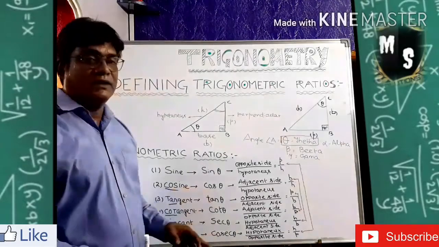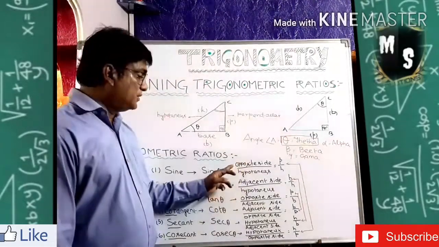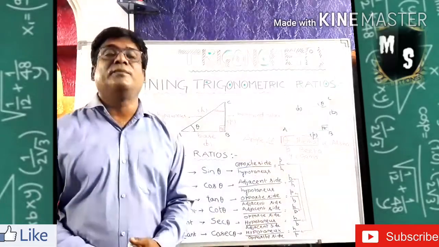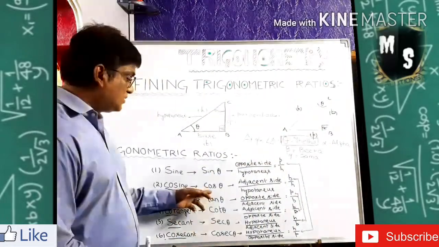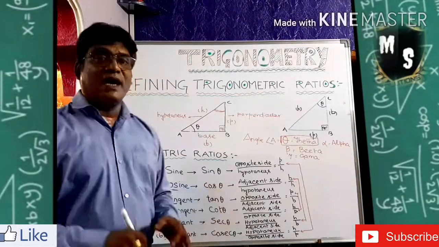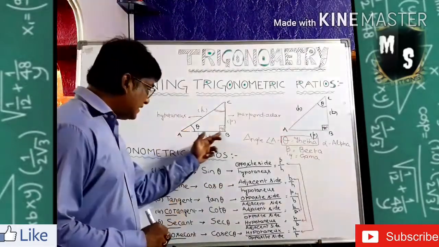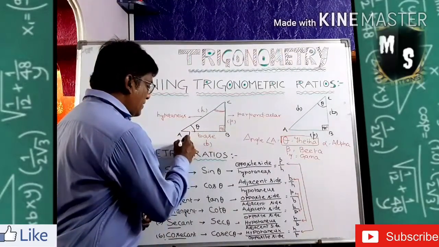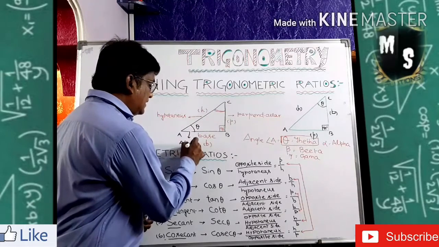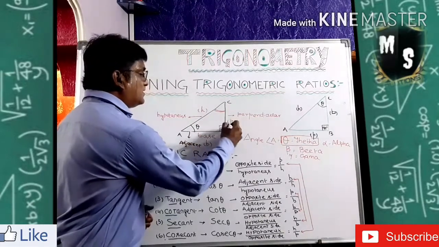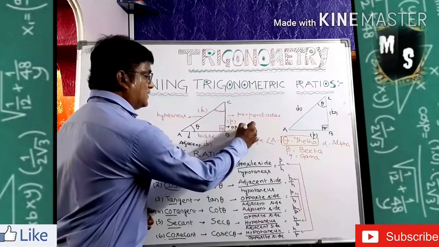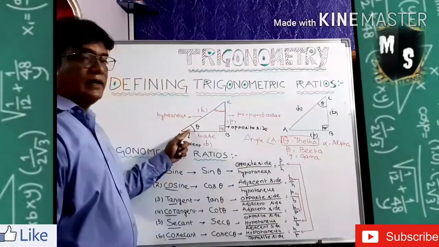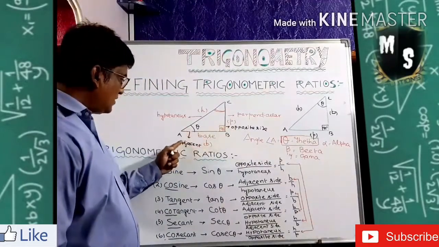Now you see cos theta. This one you have to remember. Sine is opposite side by hypotenuse, or P by H; sine is the relation between perpendicular and hypotenuse. Cos is the adjacent side by hypotenuse. Adjacent side means the theta-related side. This is called the adjacent side. I am writing here for your better explanation. This is adjacent. This is opposite. Opposite side of what? Opposite side of the unknown angle. This is the opposite side. This is called the adjacent side.